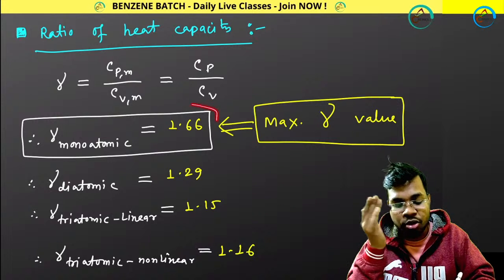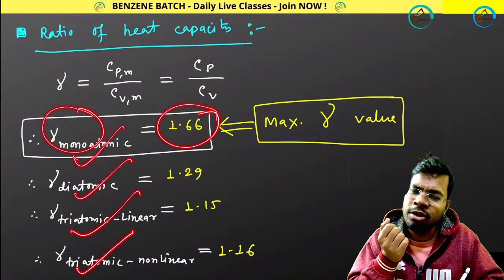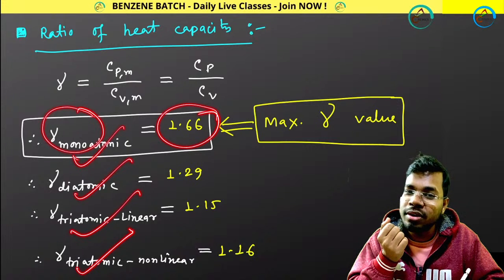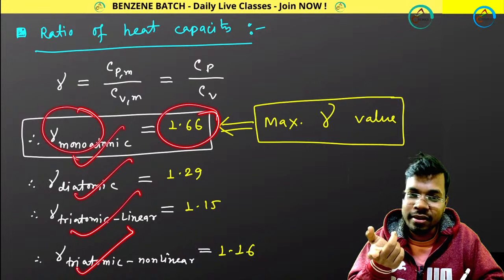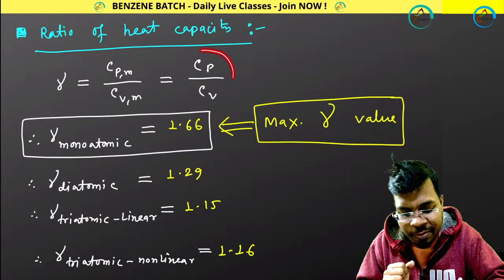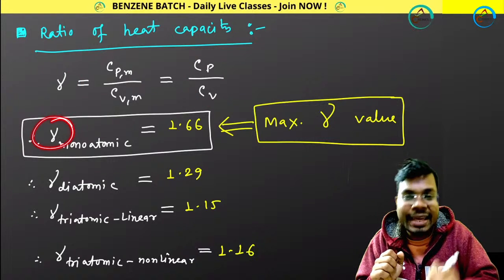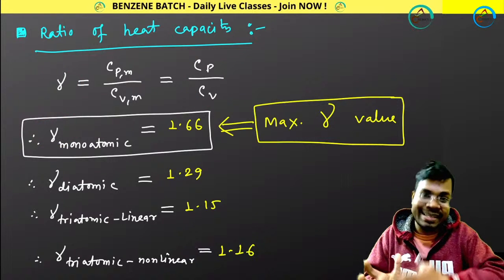Suppose you forgot the value of gamma, I mean the ratio value for monoatomic or diatomic or triatomic or non-linear. What do you do? If you forget the relation between Cp/Cv or the value of gamma, can you calculate it from scratch?